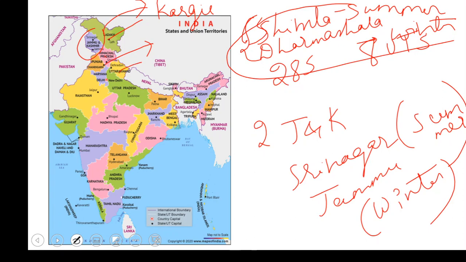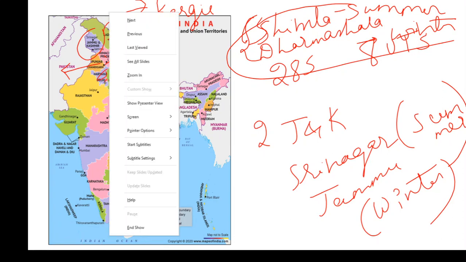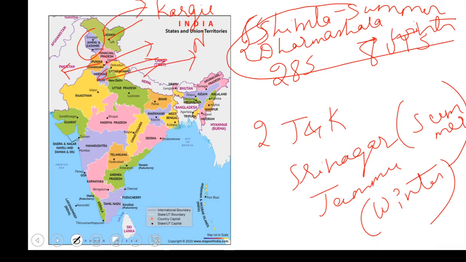If we come to Uttarakhand, we have Dehradun as the capital, and this is a temporary capital. Till now the state has not opted for any permanent capital. This is the capital they have chosen for the time being. Then we have Punjab, which has Chandigarh as its capital. Next is Haryana. Here we have another UT, which is Delhi. It is called NCT, National Capital Territory, or NCR as well.